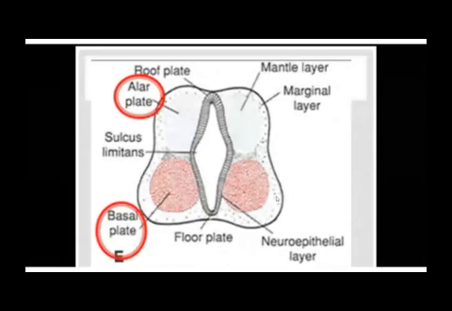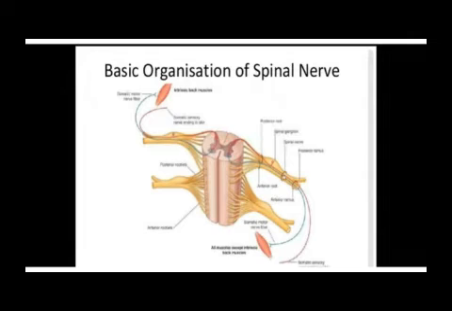I'm going to show you this. Now, this is our spinal cord. And in the middle, you have the central canal surrounded by the neuroepithelial cells. Then it has a posterior horn, which came from the alar plate of the mantle layer containing sensory neurons. And then an anterior horn, which came from the basal plate of the mantle layer containing motor neurons.